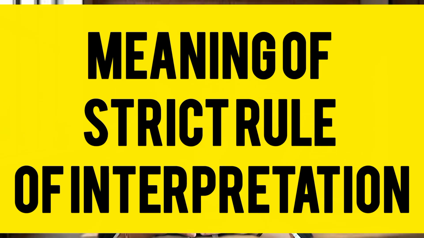Therefore, in case of penal statute, we apply the strict rule of interpretation. Now, strict interpretation says that a person can be convicted for an offense only if in all cases his act falls under the provision of the law. Only then he can be made liable. If there is any doubt whether the act falls under the law or not, in that case the benefit should be given to the accused.